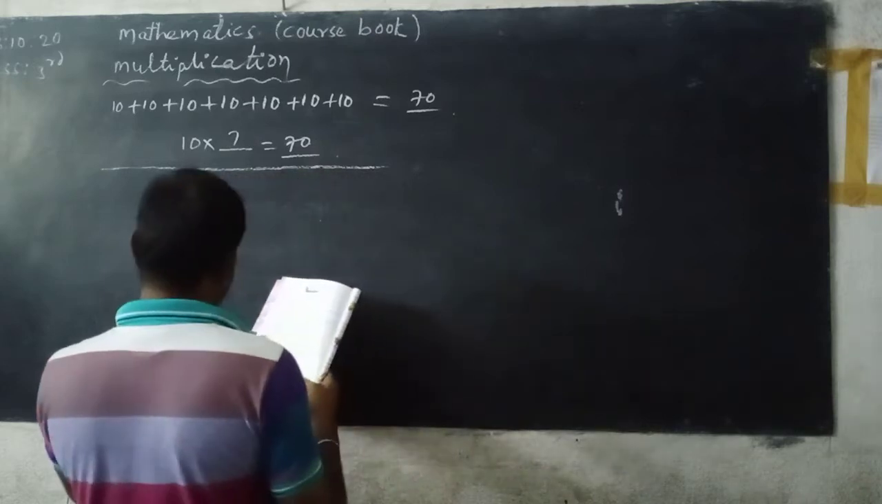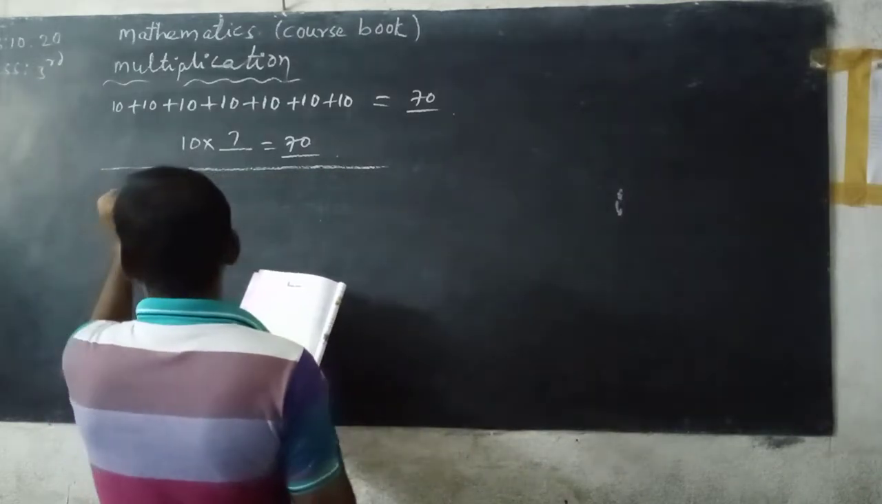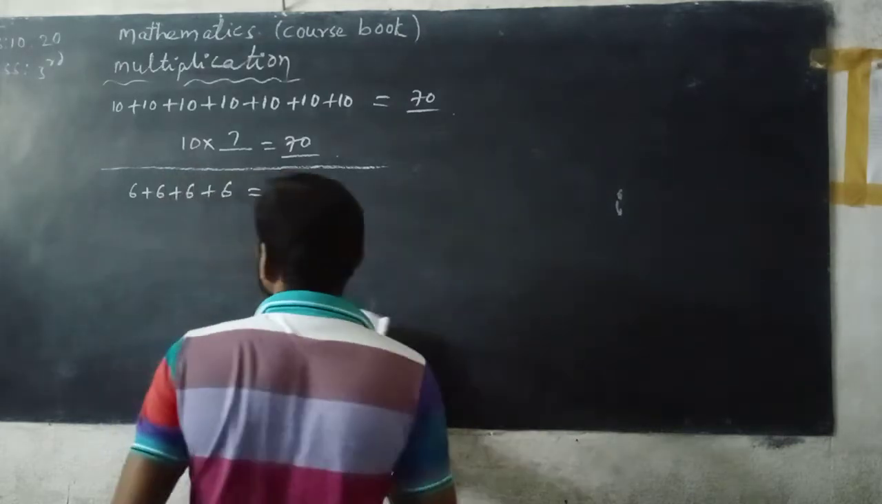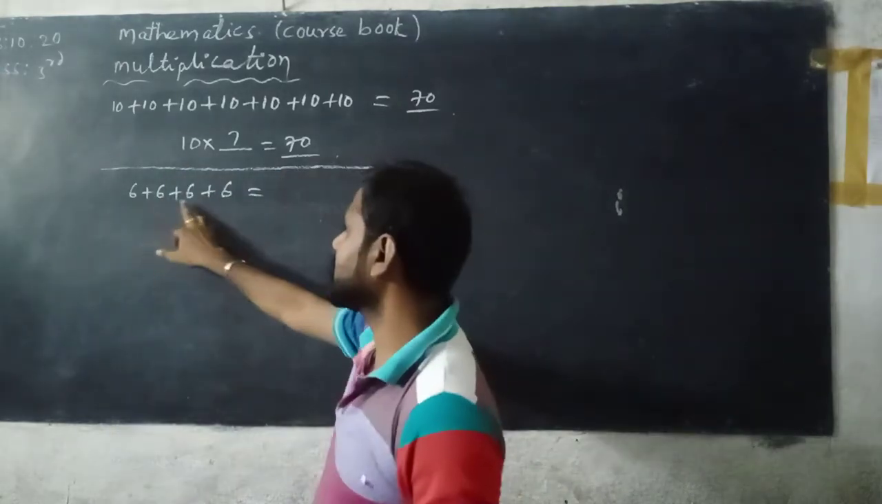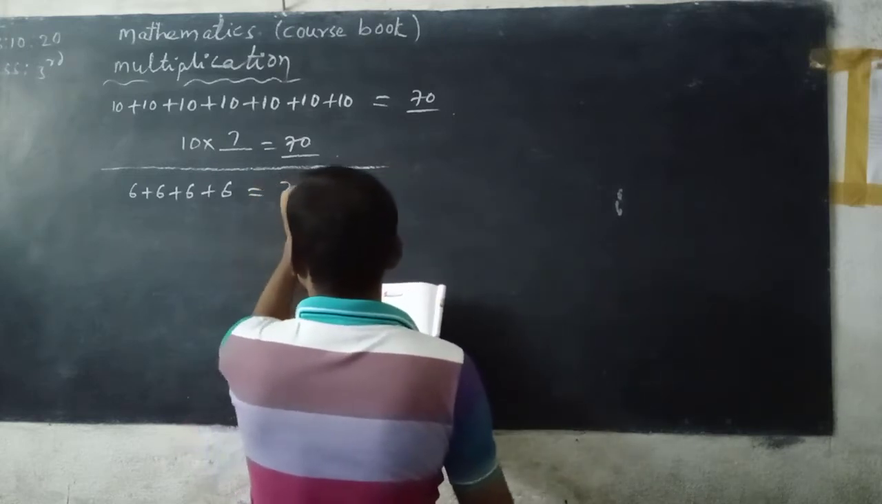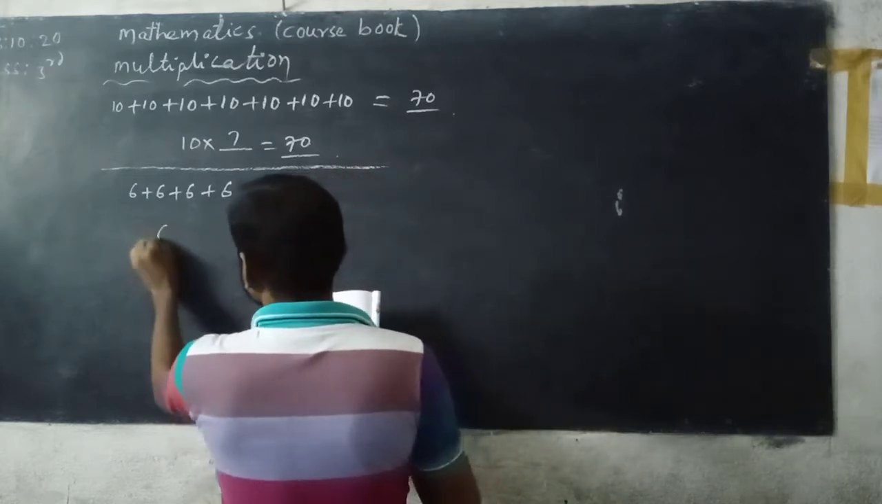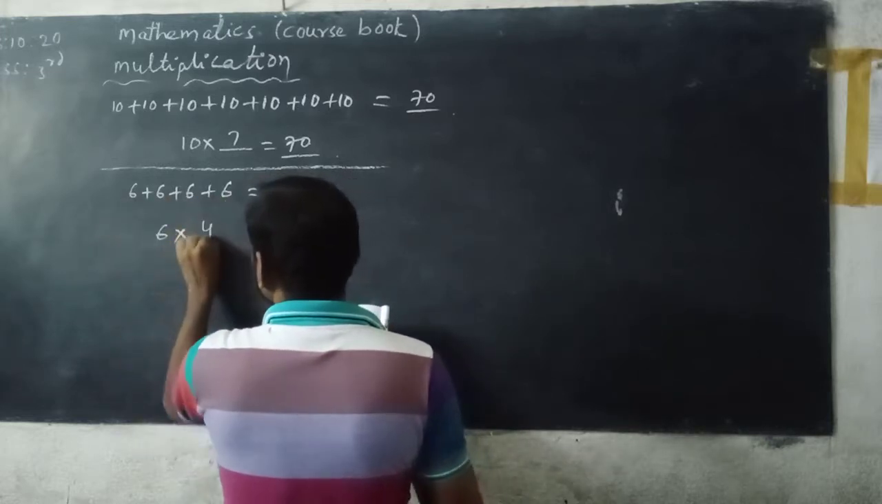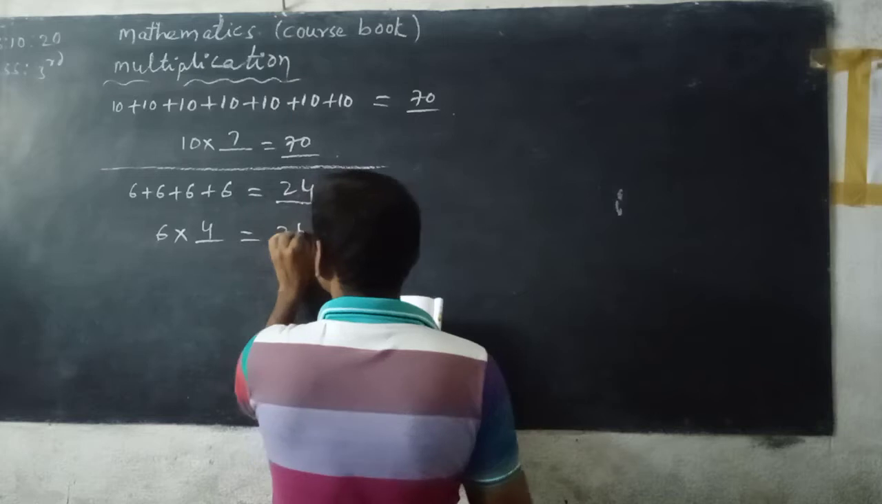Next, 6. 1, 2, 3, 4 times. 6 plus 6 plus 6 plus 6. So 6 plus 6, 12, 12 plus 6, 18, plus 6, 24. So here 6 into how many times repeated? 4 times. Now 6 4s are 24.